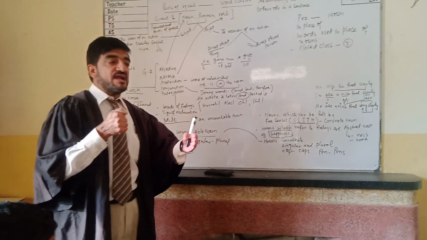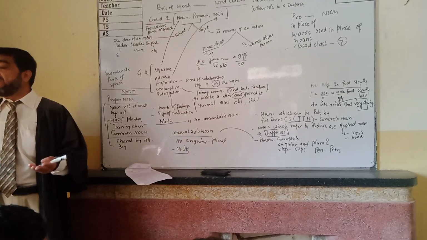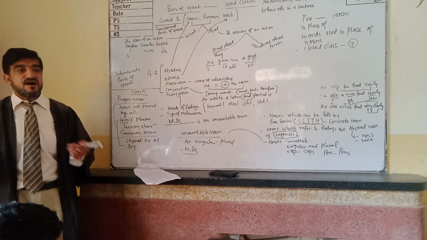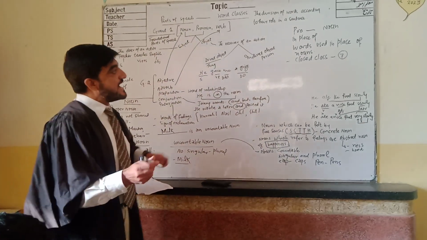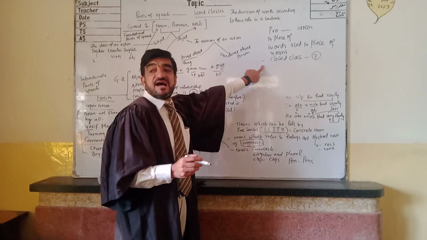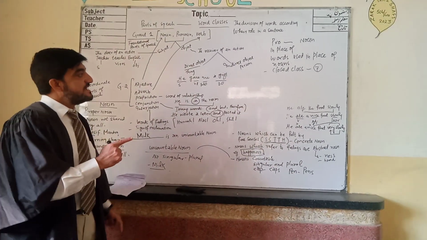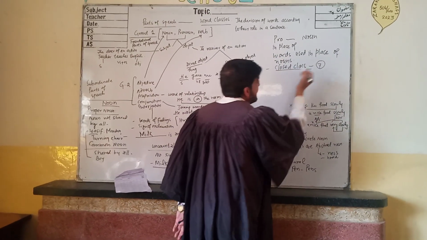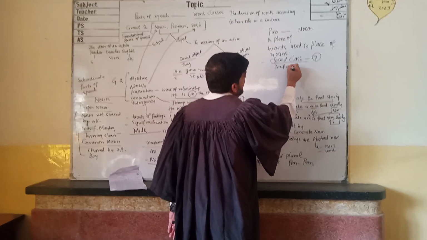So it means that prefixes and suffixes are used for making new words. Heartful, heartless. So nouns are open class because they accept suffixes and prefixes, and pronoun is closed class because it does not accept prefix or suffix.